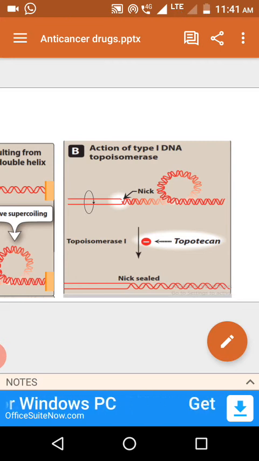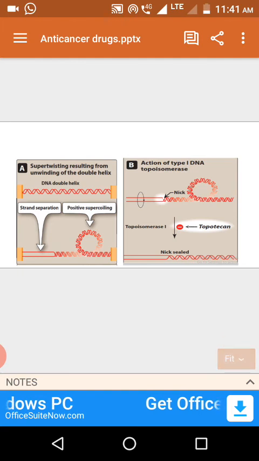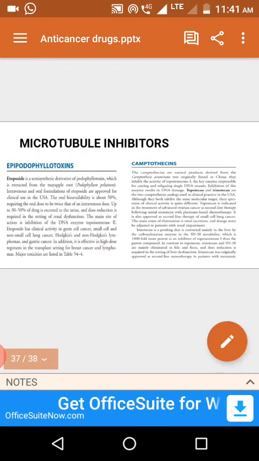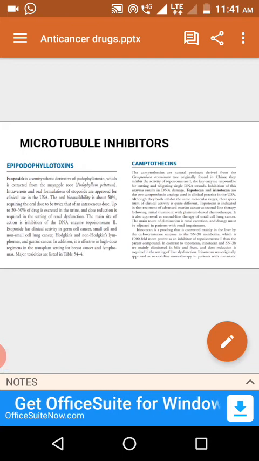This is about the mechanism of action of podophyllotoxins and camptothecins. So these are topoisomerase enzyme inhibitors which permit the retention of positive supercoils. These are the drugs which inhibit the topoisomerase enzyme, which causes retention of the positive supercoils.